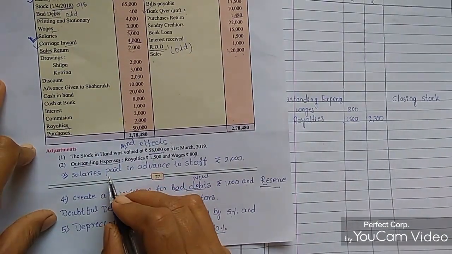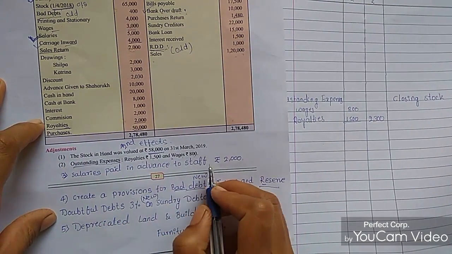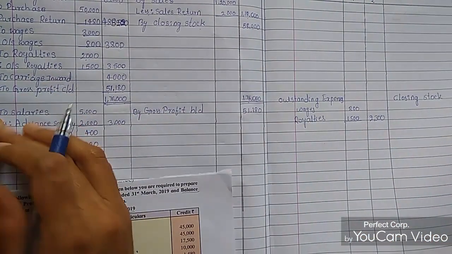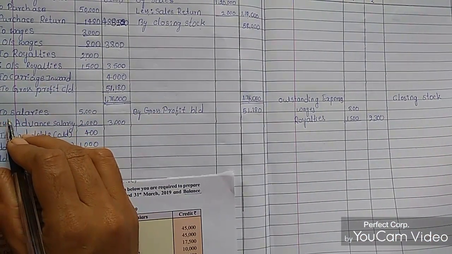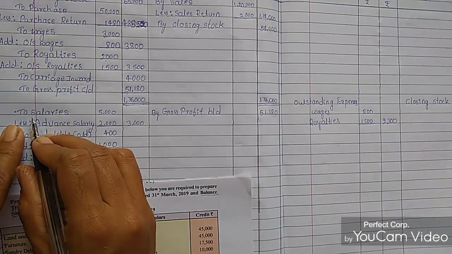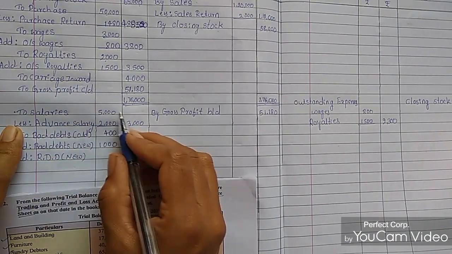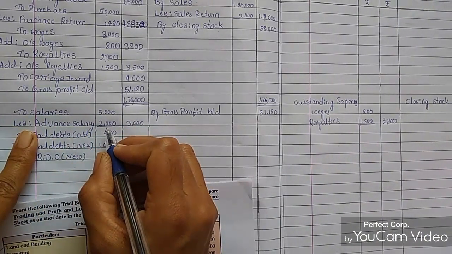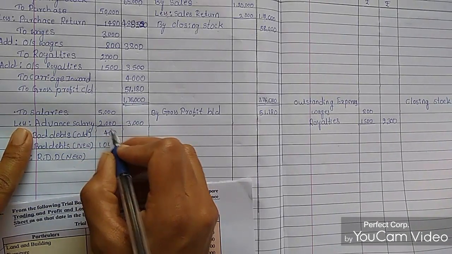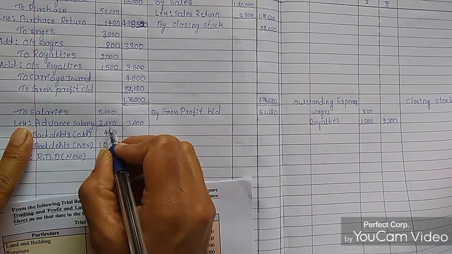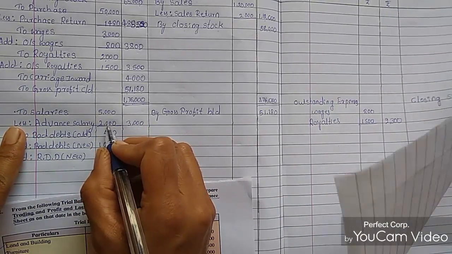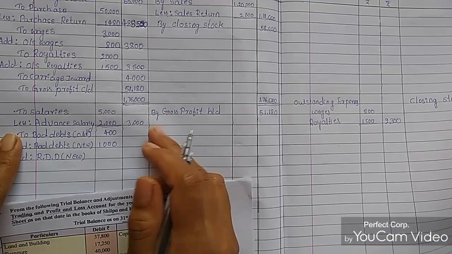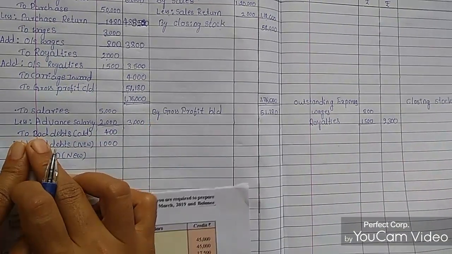The next adjustment is salaries paid in advance to staff members, 2000. Salaries already paid of 2000 rupees will come in the P&L account. Under salaries, 5000 in the column. Advance salary paid already without taking the services will go in the balance sheet, and that becomes an asset for the business. So 5000 minus 2000 becomes 3000 rupees. Then bad debts.